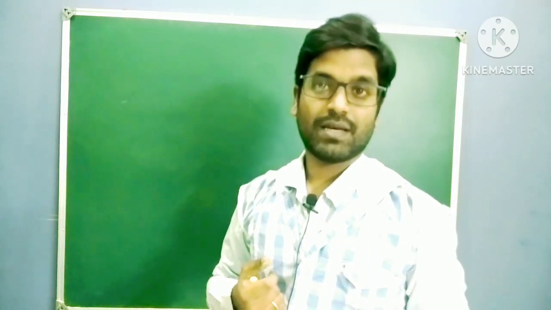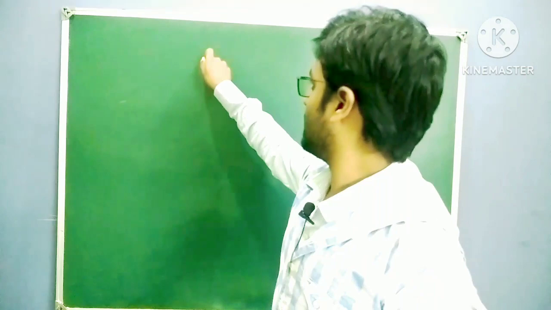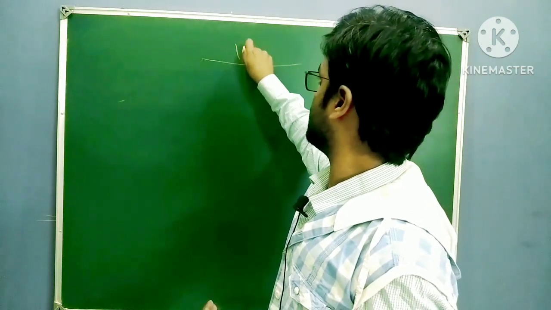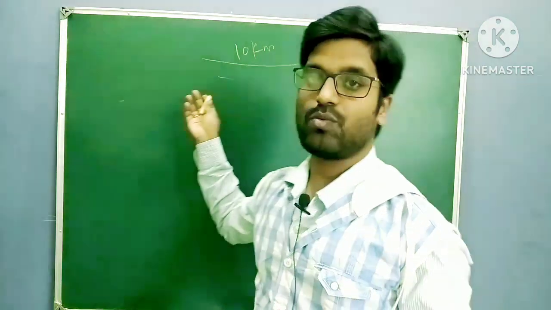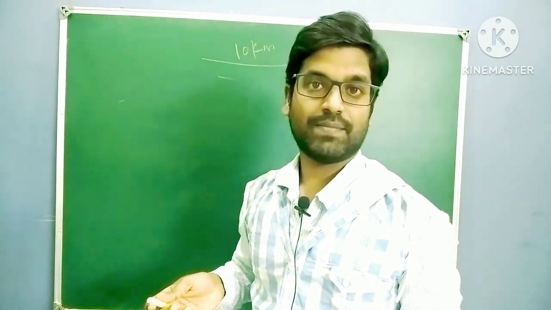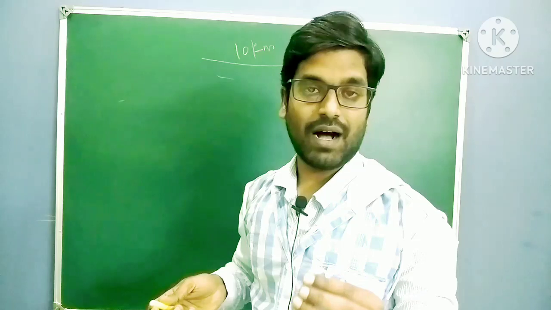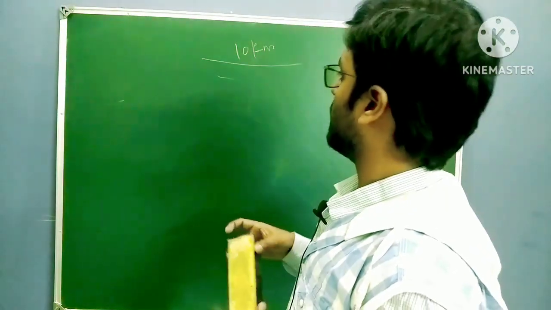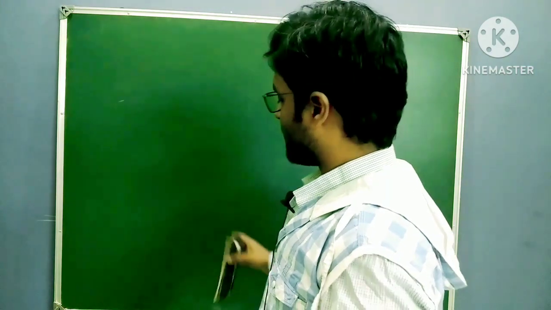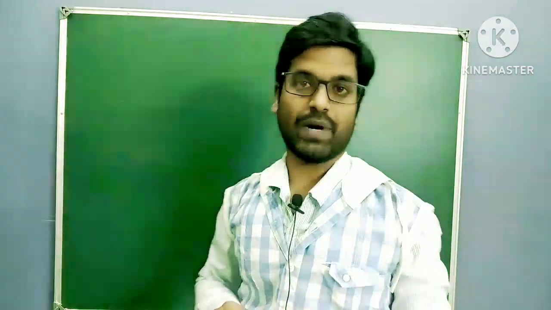Distance is the same. If I take the long path, I have to cover 10 kilometers. If I take the shortcut route, I have to cover 5 km only, right? So distance is also a path function. So time and distance are path functions. In the same way, in thermodynamics, work, heat and heat capacity are path functions.